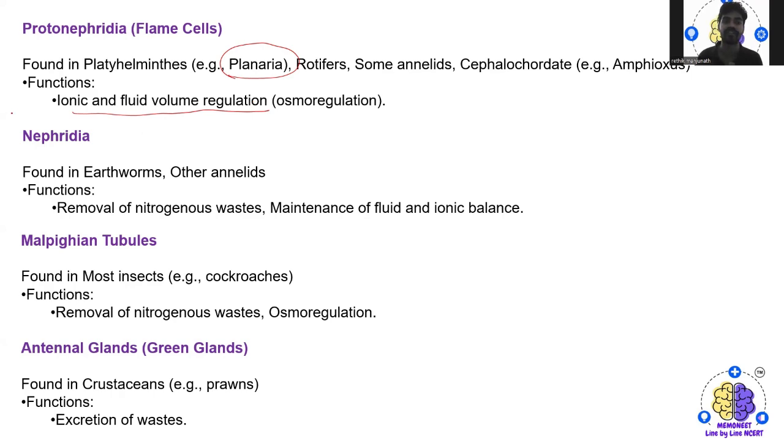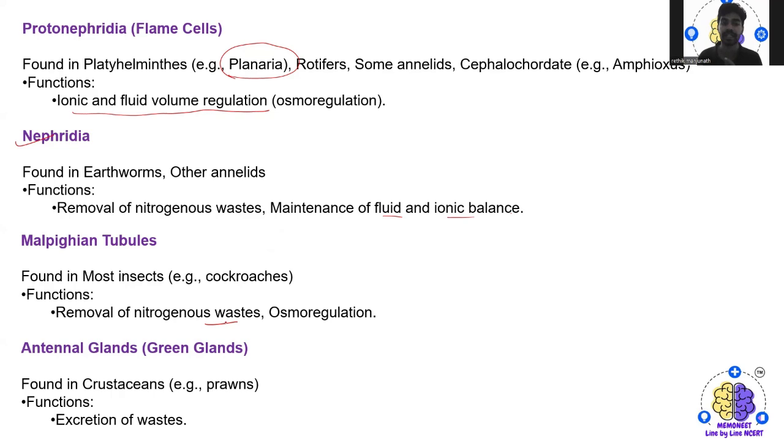Okay. Then we have nephridia, which are found in earthworms and other annelids. The major function of the nephridia is the removal of nitrogenous waste and maintenance of fluid and ionic balance. Next we have Malpighian tubules, found in most of the insects like cockroaches. The major function of the Malpighian tubules is removal of nitrogenous waste, which again helps in osmoregulation.